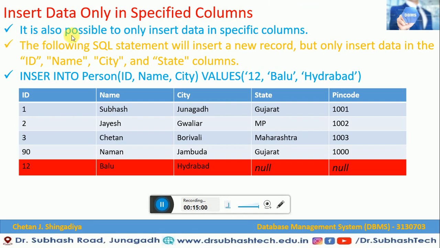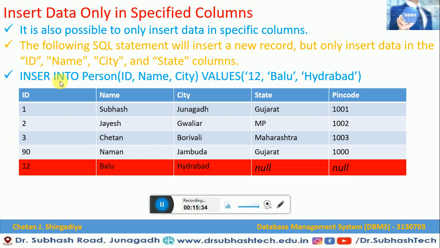Let us see. It is also possible to insert data only into specific columns. The following SQL statement will insert a new record, but only insert data into the ID, name and city columns. Here you can see there are 5 columns, but we are going to insert a record only into ID, name and city. So what could be the syntax for that?